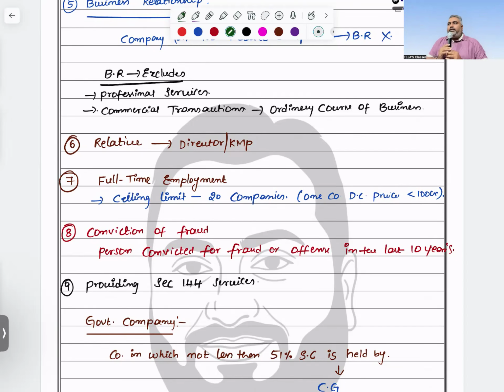Next, if you are in full-time employment, of course, directly you are disqualified. Why? If you are in full-time employment, you don't have a full-time certificate of practice. Now, by your time, you will get part-time COPs also. Once you qualify as a CMA, later on you have a great future. For us, there is no concept of part-time employment and part-time COP. That concept was not there. But for you, you will get it for sure.